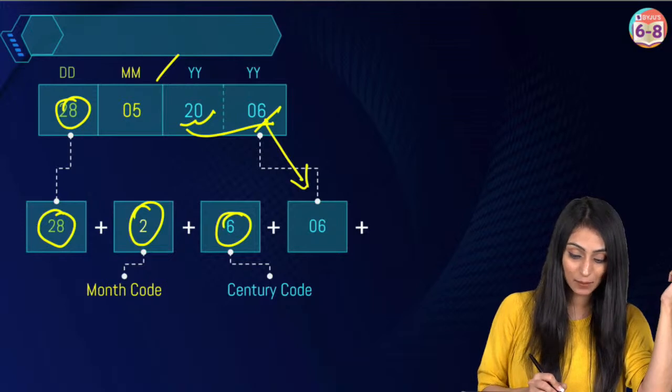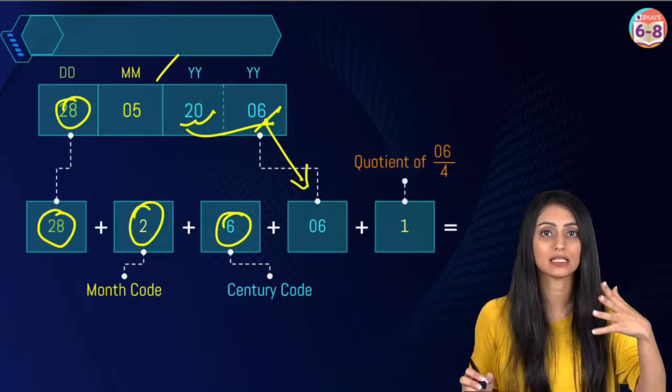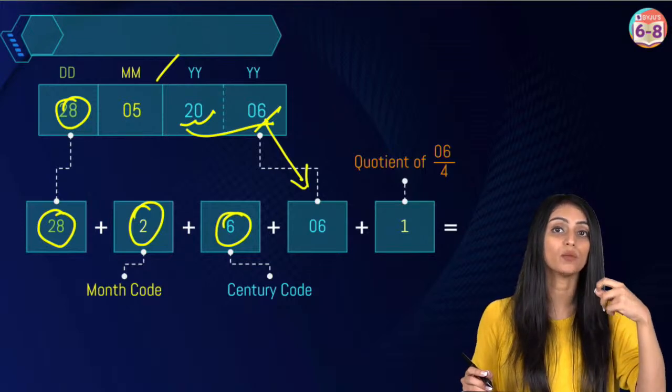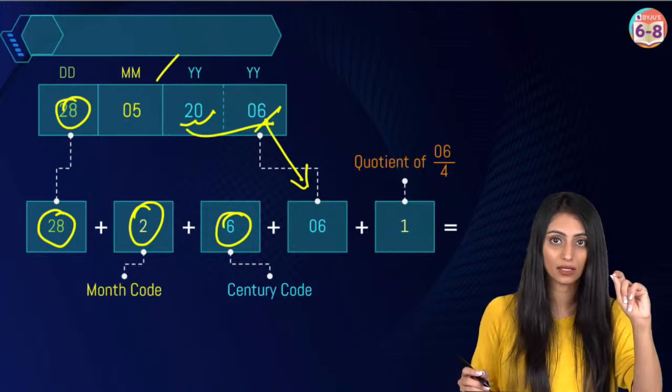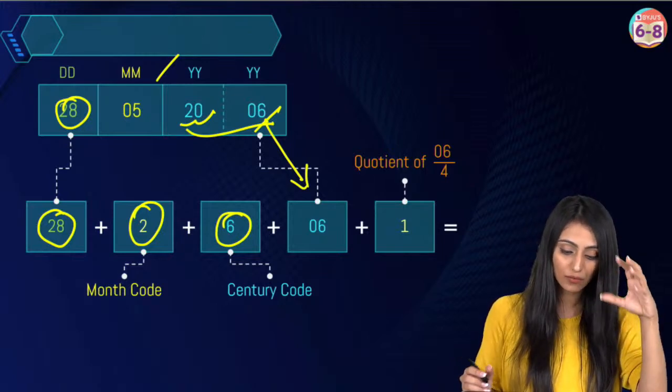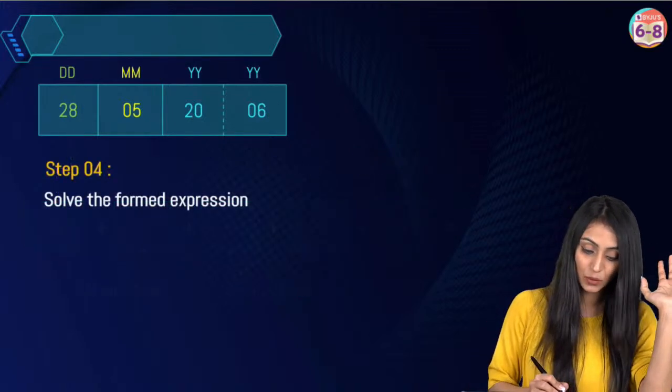What we do is we simply divide this by 4, right? Do not try to find the answer in decimals, because what you're trying to do is make it completely divisible. You are thinking that remainder has to be 0. It's not like that. Even if there is a remainder, whatever the quotient is, you have to write it here, right? Now simply we have to add all of them up.